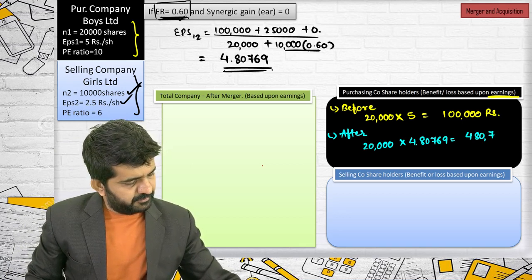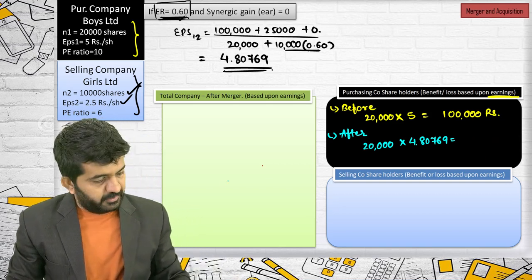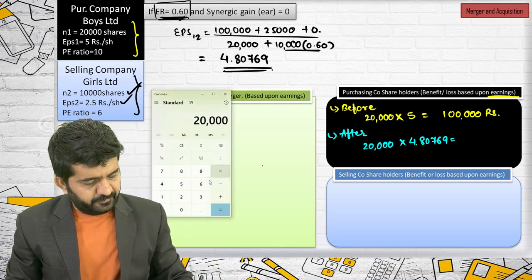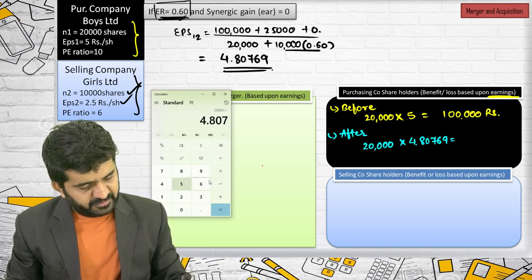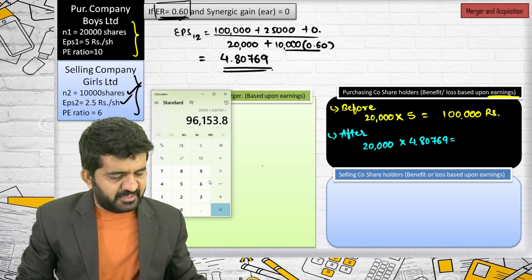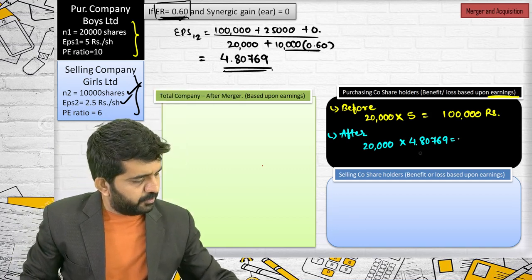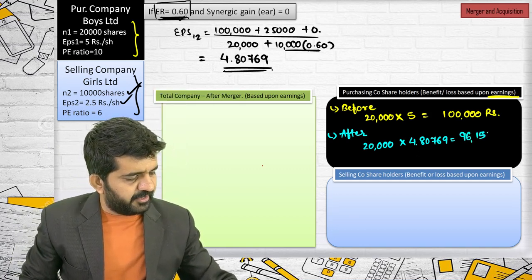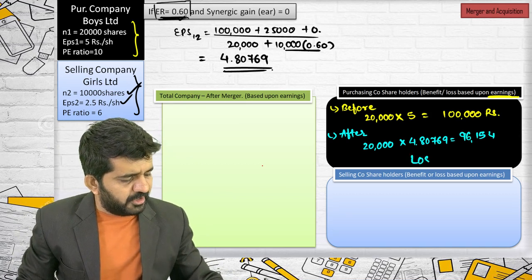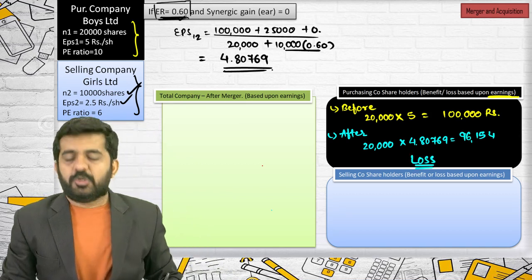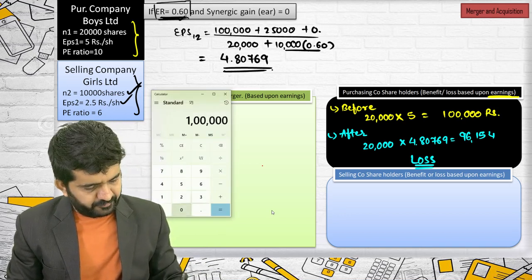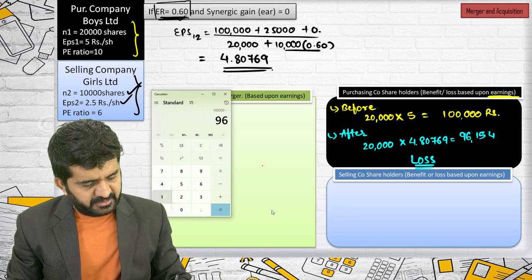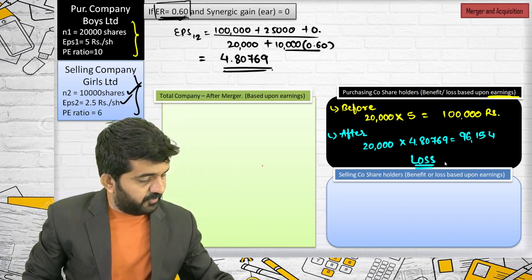It is 20,000 into 4.80769, which is 96,154. So what is the loss to shareholders of the purchasing company? It is 1 lakh minus 96,154, which is 3,846.